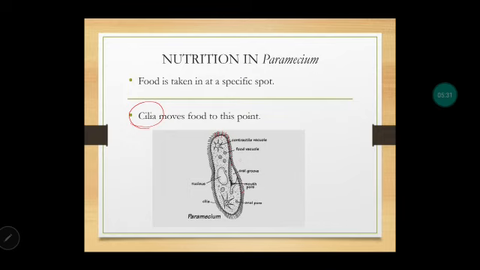Now how? For example, this is the food particle. What will happen? This area, can you see, is regarded as the oral groove. Oral means it will act like a mouth. So this food material, with the help of the cilia, will start moving and it will capture the food. So the food material will reach this area, and at this specific spot the paramecium will take up the food, and then in the food vacuole the food will be digested, absorbed and assimilated. Alright.